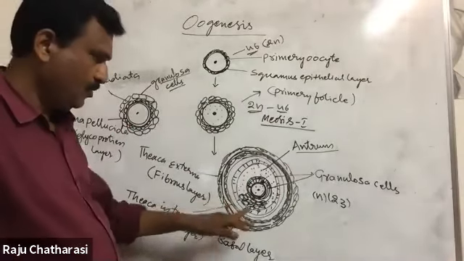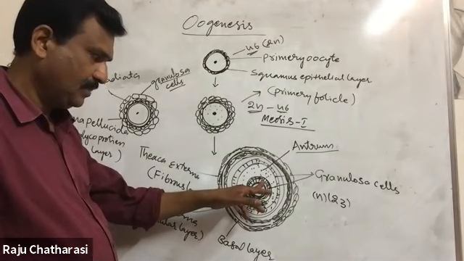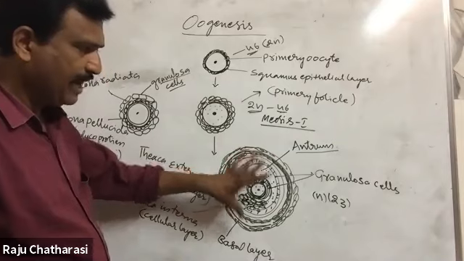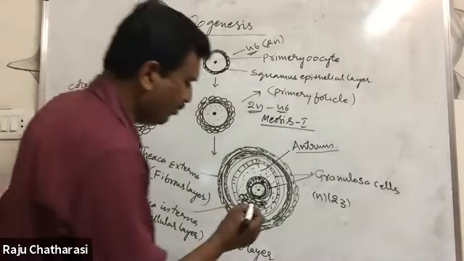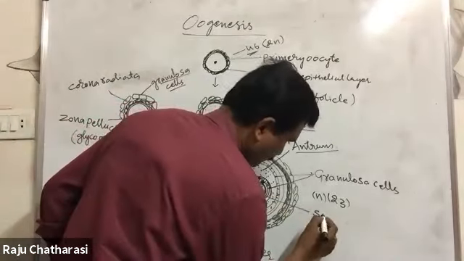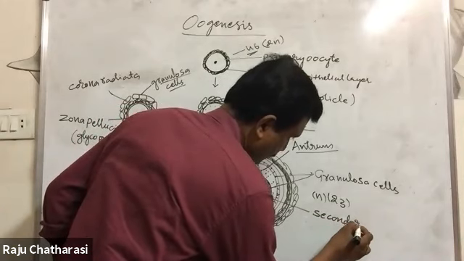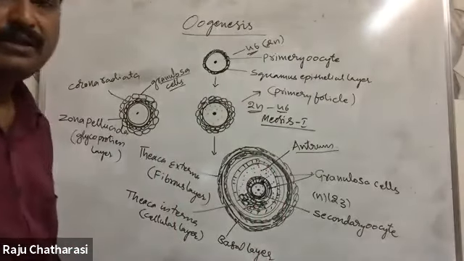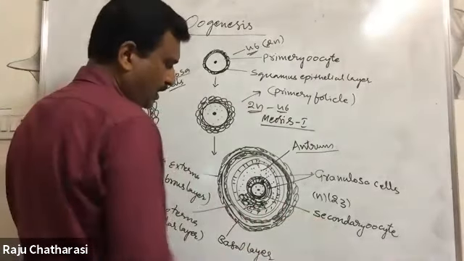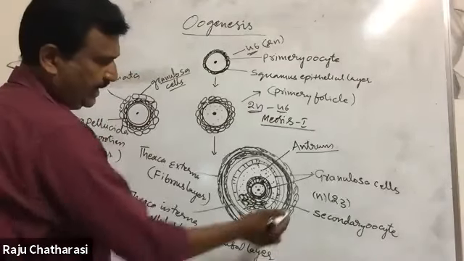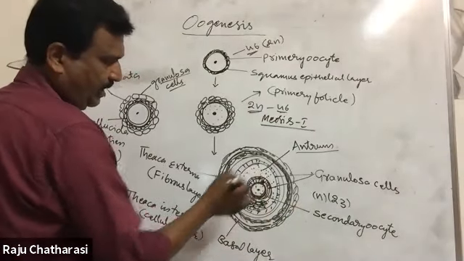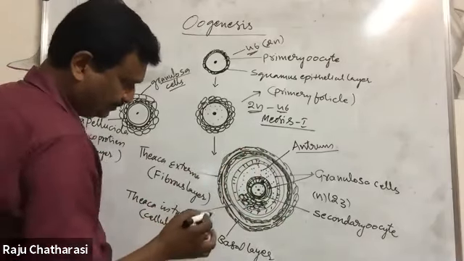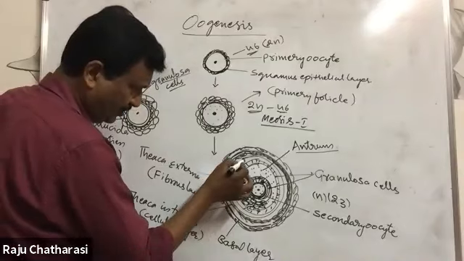Now when this first polar body is separated from the ovum, this haploid ovum is called secondary oocyte. Secondary oocyte with the haploid chromosomal condition. See, secondary oocyte, antrum is there, theca interna is there, theca externa is there. Okay, these are all granulosa cell layers.